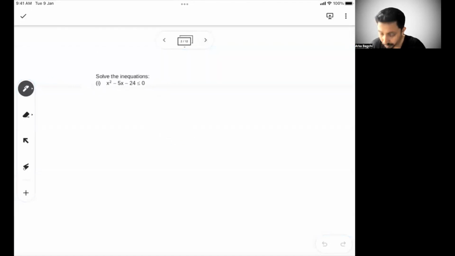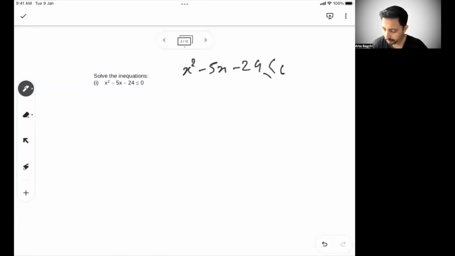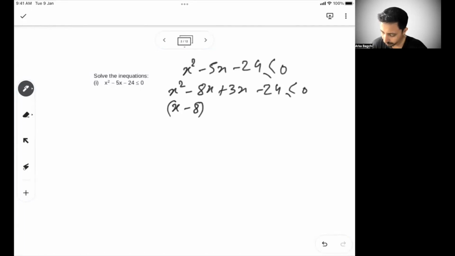So what's the first problem talking about? It's talking about inequation. If this kind of an inequality is given, we first factorize this equation: x square minus 5x minus 24 less than or equal to 0. Let's see, if I do factorization, 5x can be written as minus 8x plus 3x. Normal factorization, so (x minus 8) and (x plus 3) is less than or equal to 0.